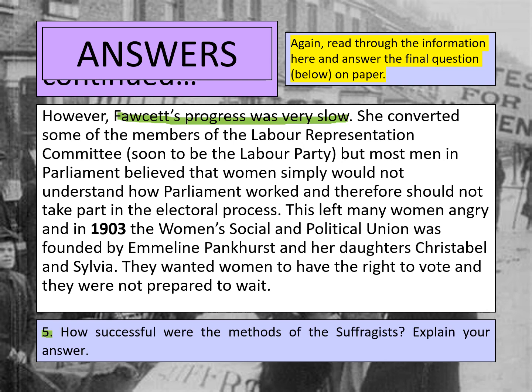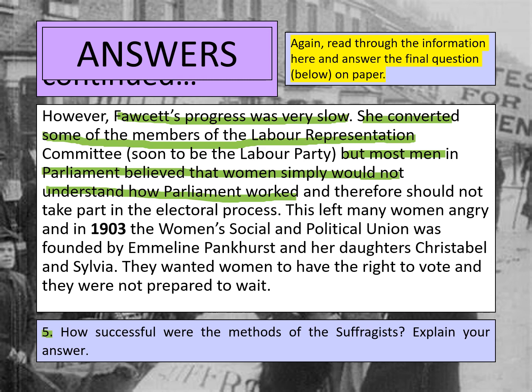However, the reason I would say that she is quite successful to an extent is that she did manage to convert some of the members of the Labour representation, which would eventually become the Labour Party. But unfortunately, most men in Parliament still believed that women simply would not understand how Parliament worked. So although she'd managed to convince some members of the Labour Party to join in her cause, most members of Parliament just weren't getting on board, and they simply believed that women were not intelligent enough to understand Parliament and therefore could not take part in the electoral process and should not be given the right to vote.